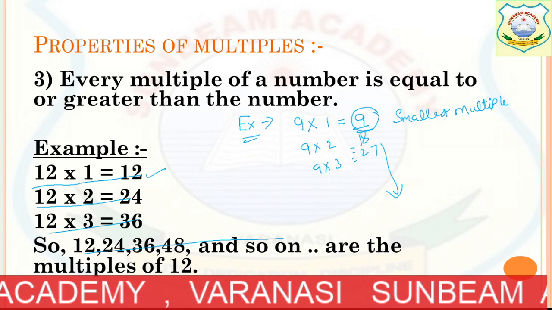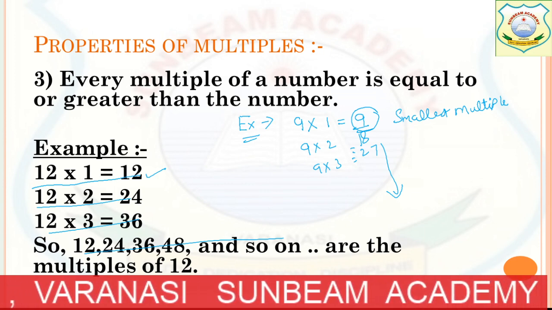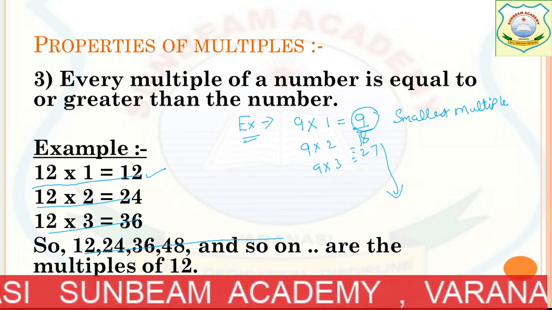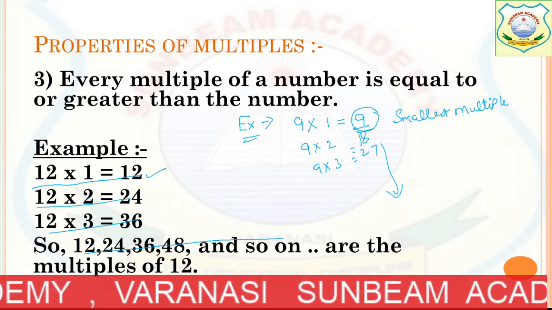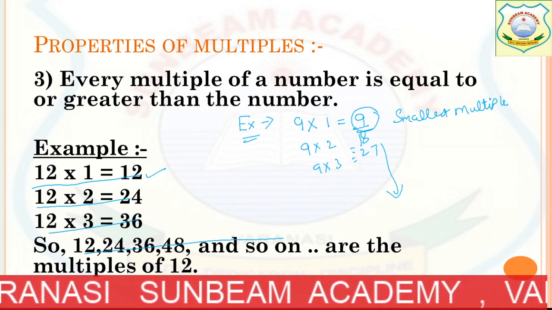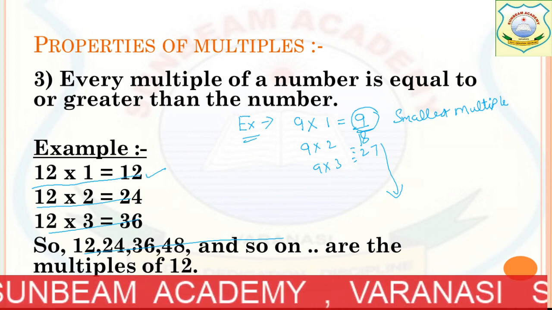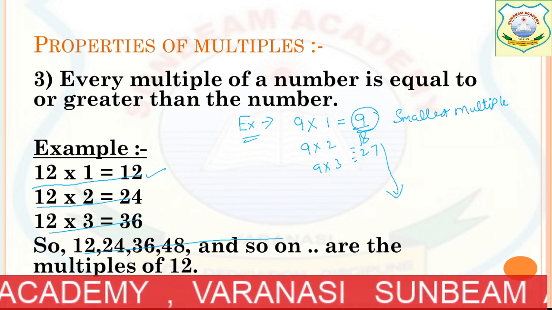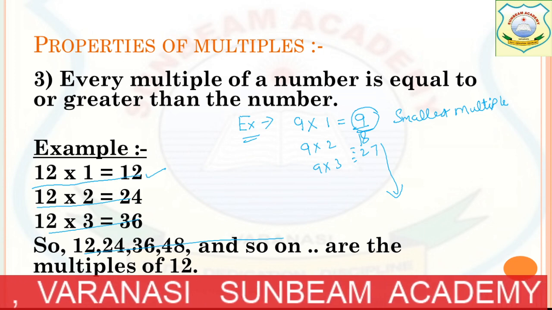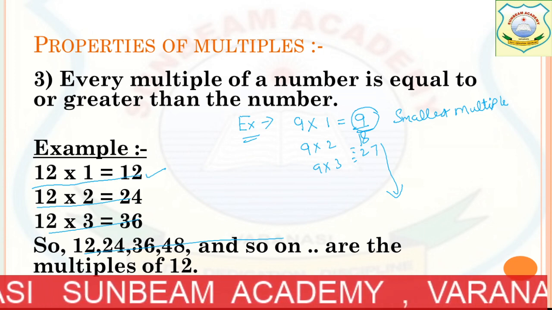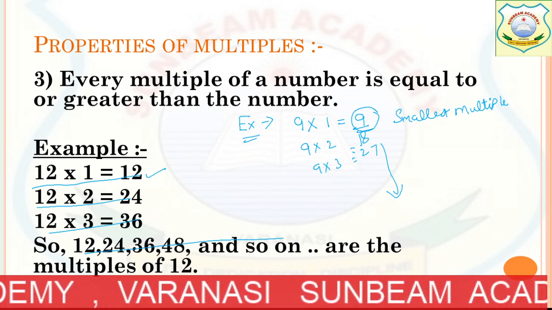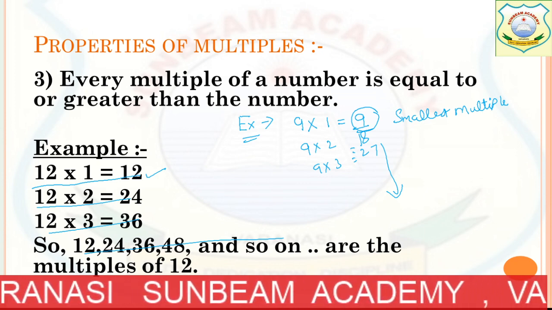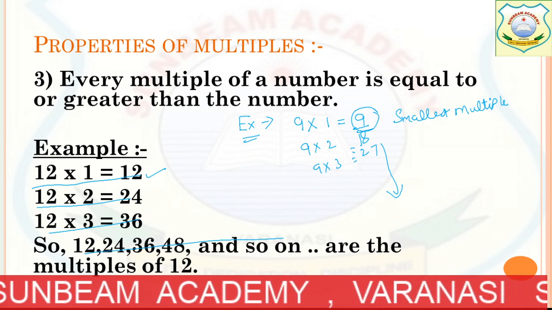Now write the example. 12 multiplied by 1 equals 12. 12 multiplied by 2 equals 24. 12 multiplied by 3 equals 36. So 12, 24, 36, 48 and so on are the multiples of 12. Write it down. Written third point.